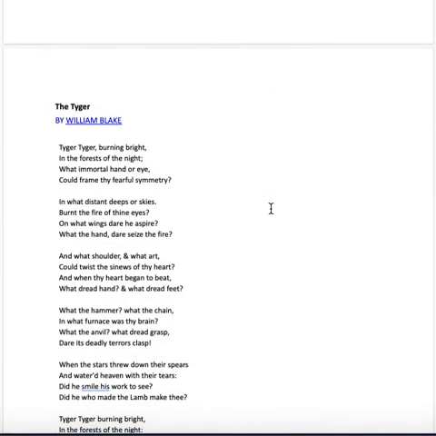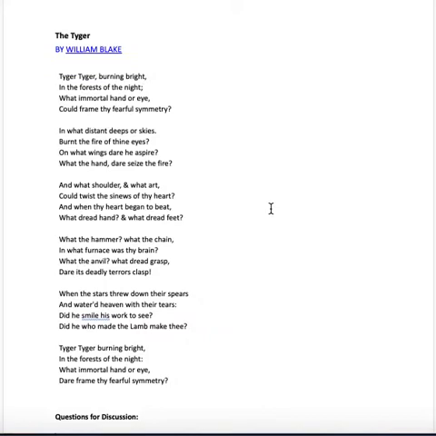Okay, moving on. The Tiger. The Tiger is another wonder. I call it a wonder poem, and the reason I call it a wonder poem is we've got an apostrophe here directly addressed to a tiger, and the question that we have for that tiger is, what immortal hand or eye could frame thy fearful symmetry?